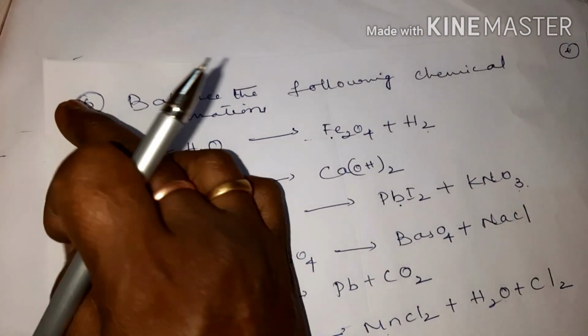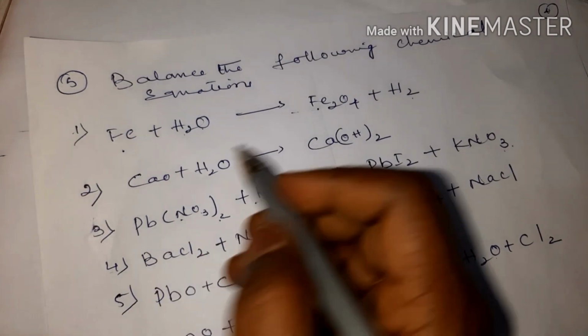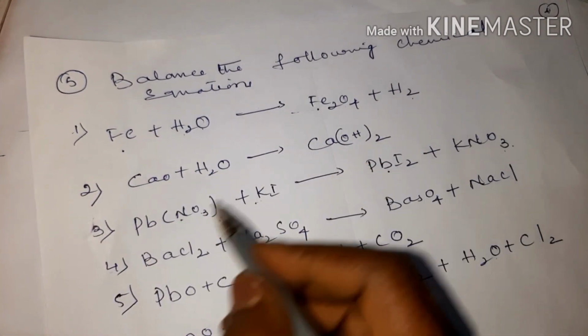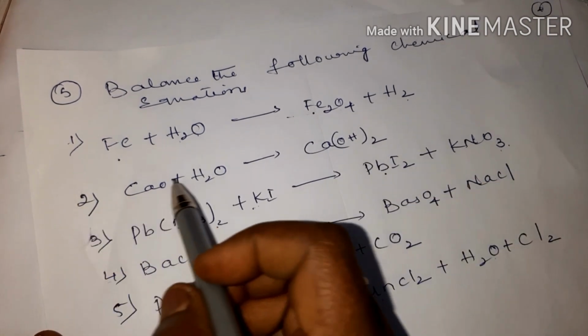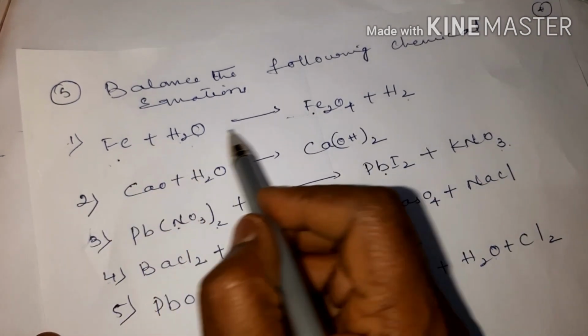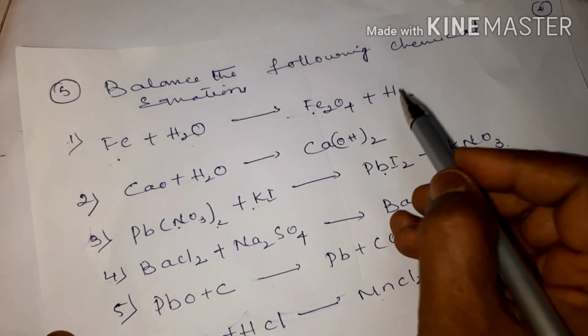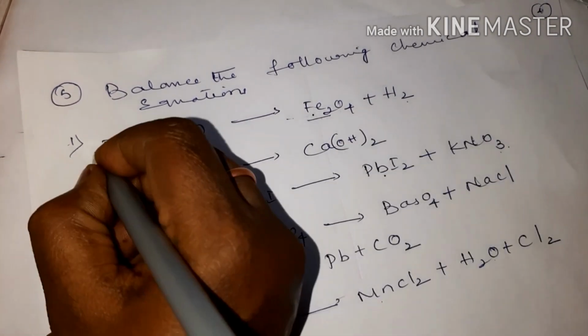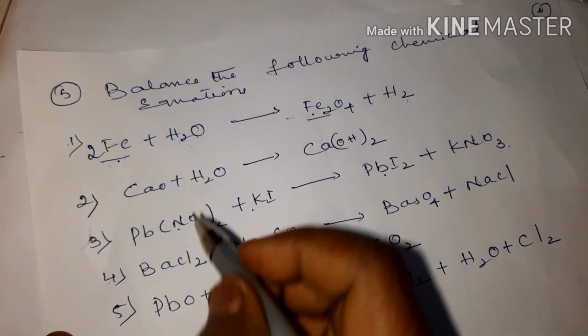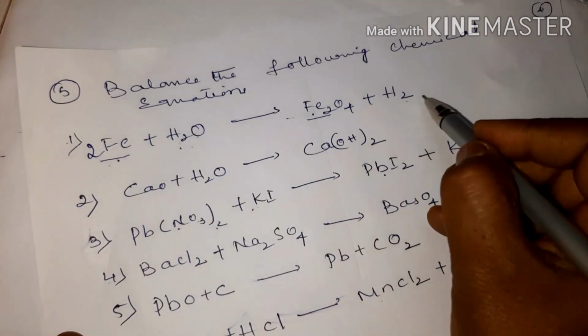Now, which is very important for the exam, children: balance the following chemical equations. They may give you the statement or they may give you the equation. If they give you the equation, iron plus water gives you iron oxide plus water. We shall balance. How many atoms of iron here? 1. Here 2. So to make it 2, add 2 here, children. How many atoms of hydrogen here? Here 2.